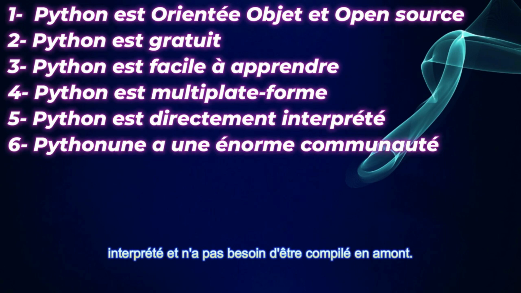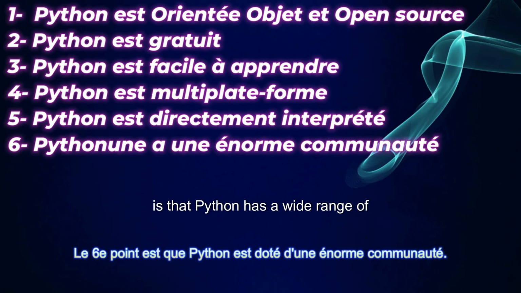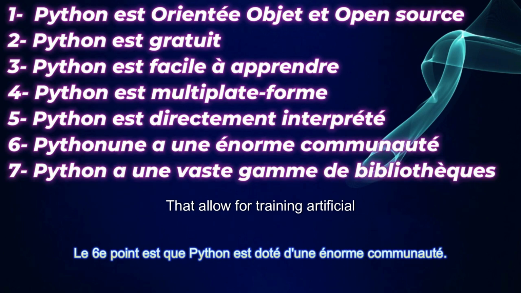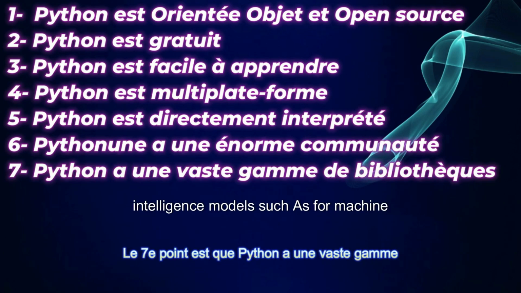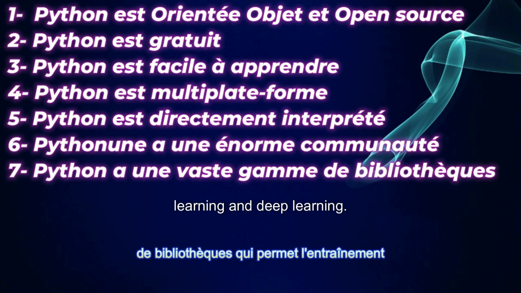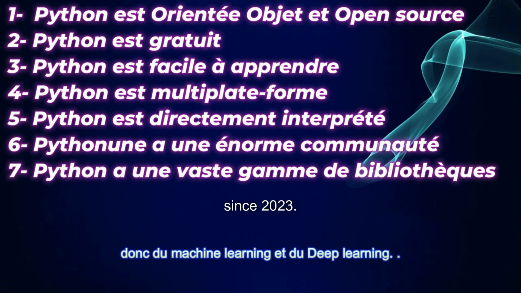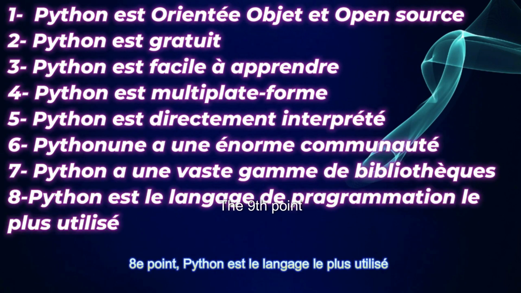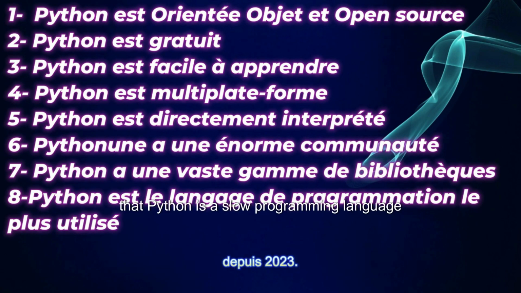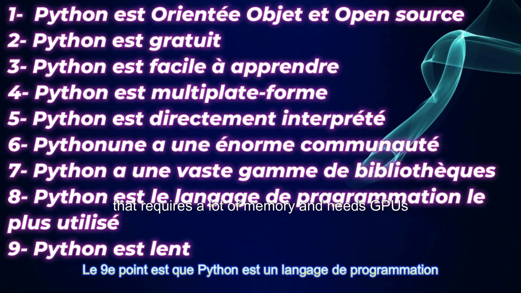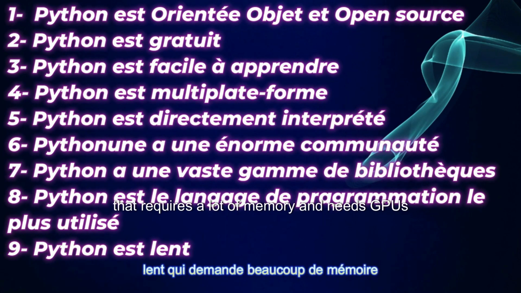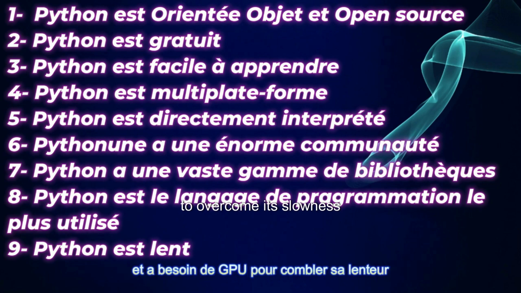The seventh is that Python has a wide range of libraries that allow for training artificial intelligence models, such as for machine learning and deep learning. Eighth, Python has been the most used language since 2023. The ninth point is that Python is a slow programming language that requires a lot of memory and needs GPUs to overcome its slowness and make it more efficient.